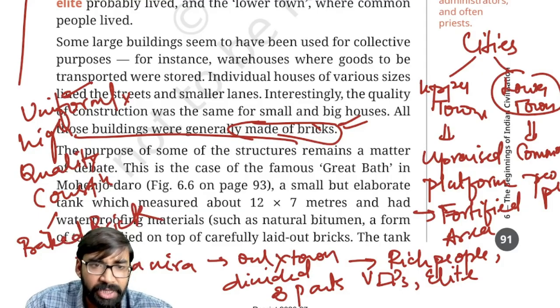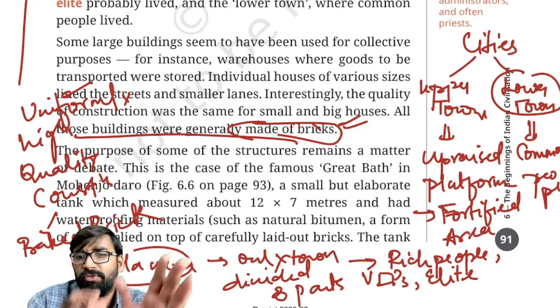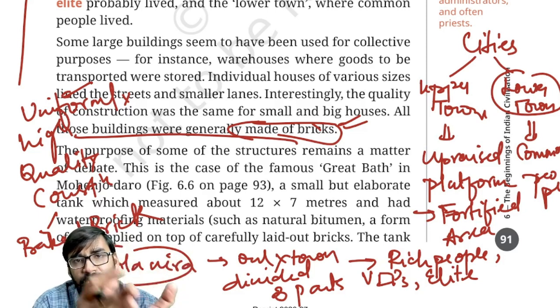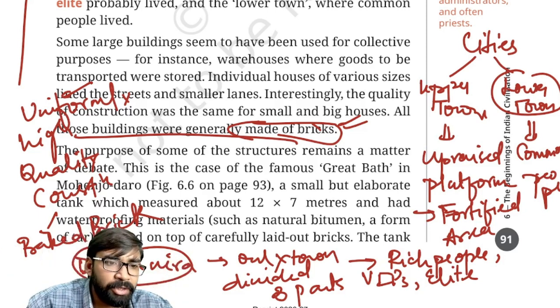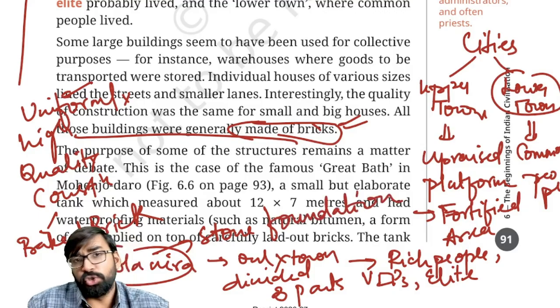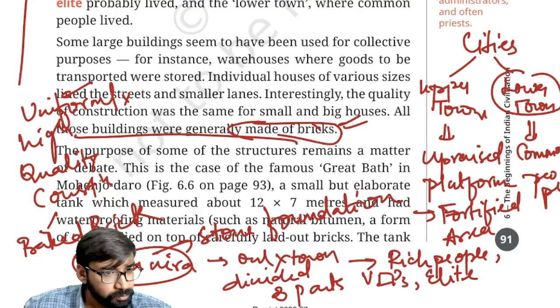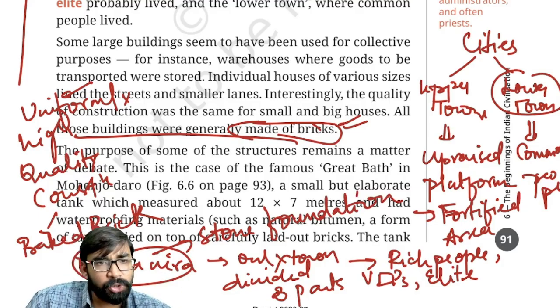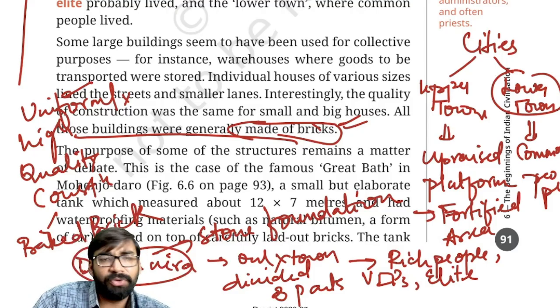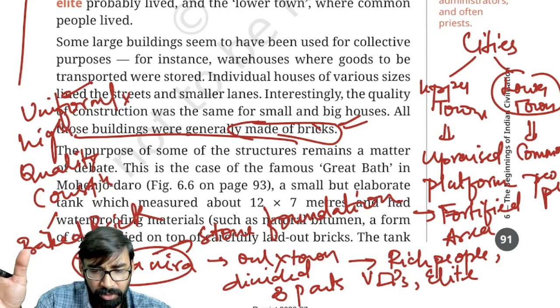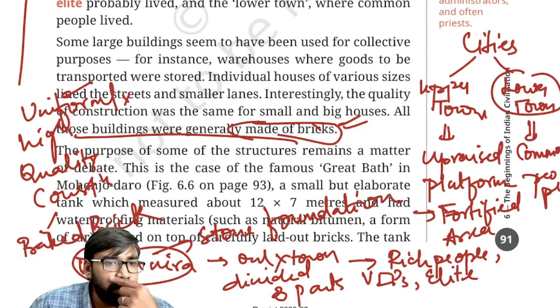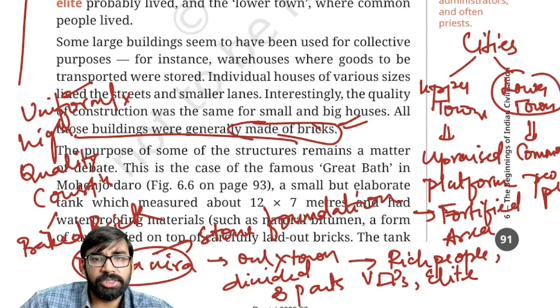Now, why Dholavira was the exception? As Dholavira was divided into three parts, clear, upper town, middle town and lower town. And in Dholavira, stone foundation was there. Stone foundation rather than bricks. Clear? So, stone foundation was there for most of the building in Dholavira. Clear? Remember this. And they have also used natural bitumen. Clear? For waterproofing. So for waterproofing, they have used what? Natural bitumen. Clear? Okay.